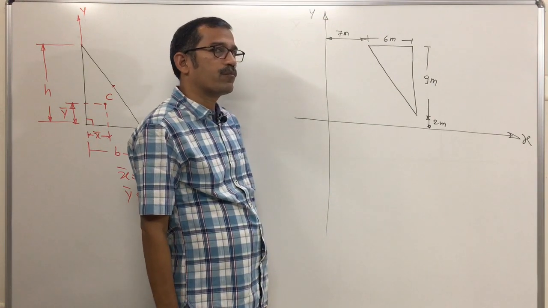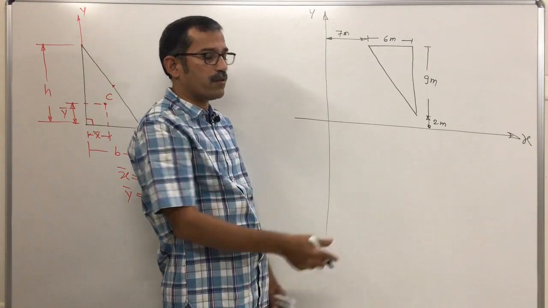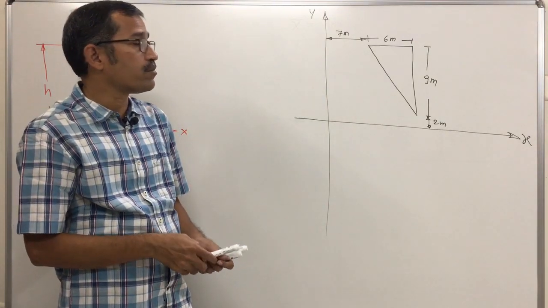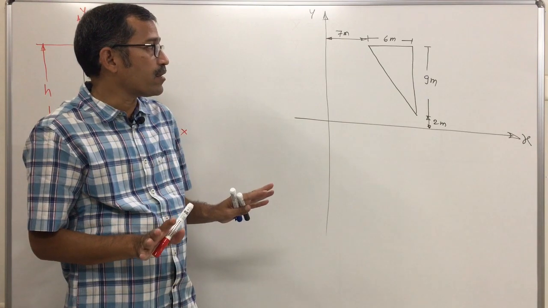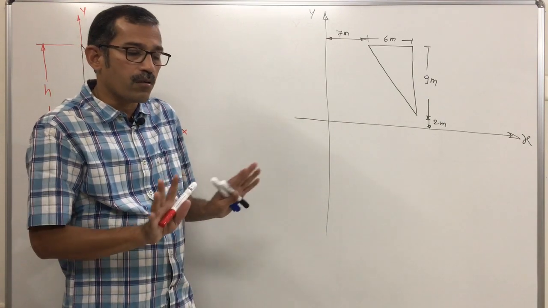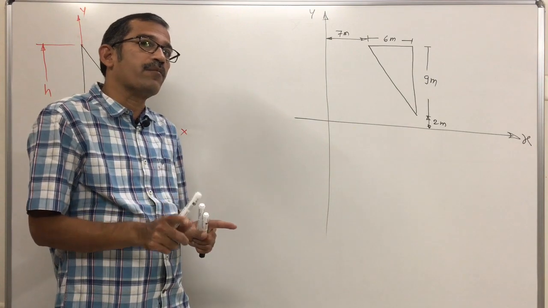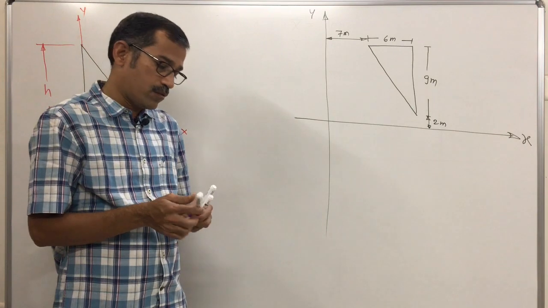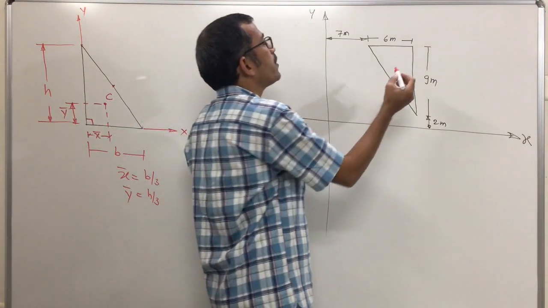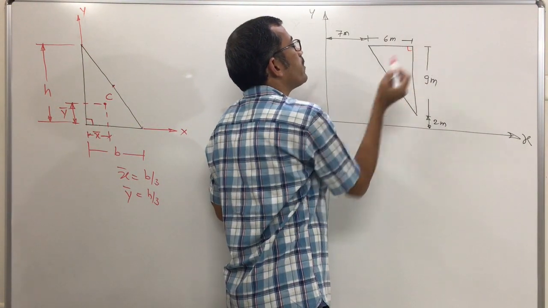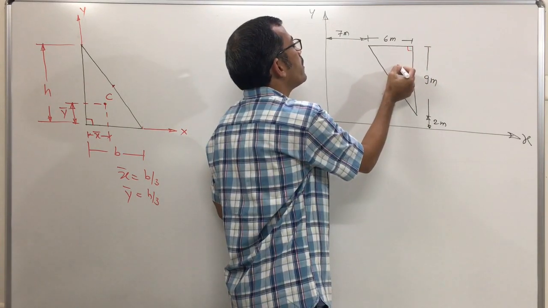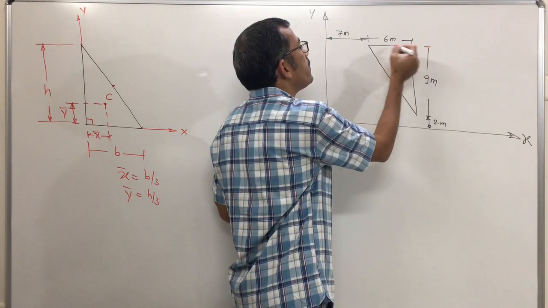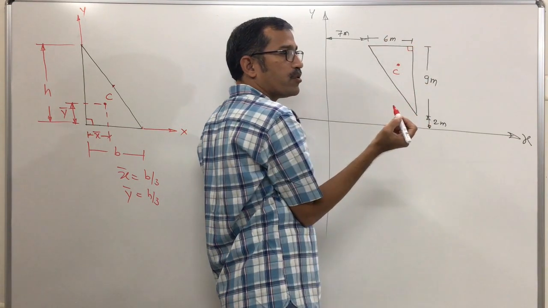So what is important? First you identify the two sides of the triangle which are mutually perpendicular. That is the first step. You should not say that 1/3 of base means 2 meter is x bar and 1/3 of height means 3 meter is y bar. Wrong. The distance is correct, but you have not measured the distances from the y and x axis. So the axes are important. See here, these two sides are mutually perpendicular. Now if I locate this point as C, from these two sides, horizontal and vertical, which are mutually perpendicular,